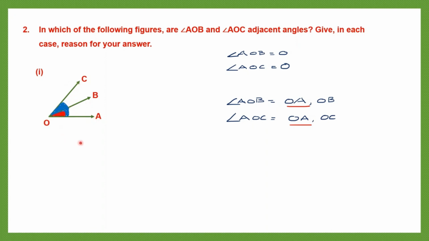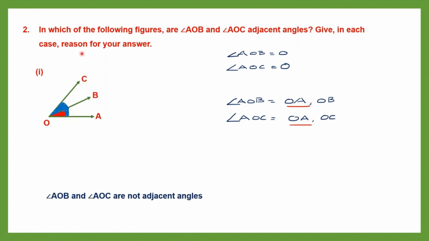It should have been on the opposite side. So the third property, which says that in adjacent angles the other arms of the angles should be on the opposite sides of the common arm, is not true here. So in that case, angle AOB and angle AOC are not adjacent angles. Let's write it down: angle AOB and angle AOC are not adjacent angles.